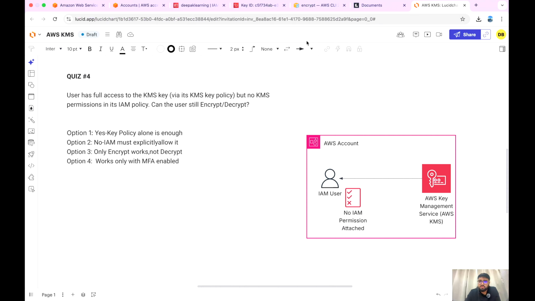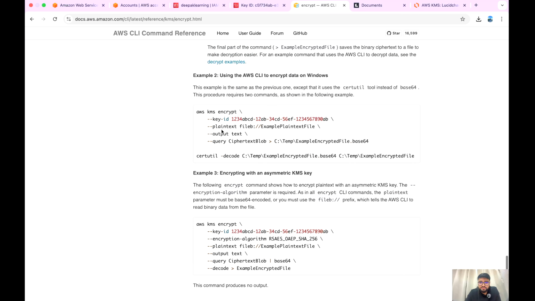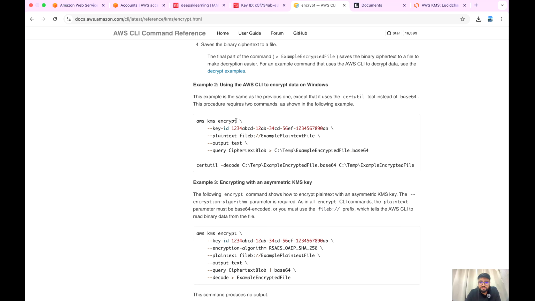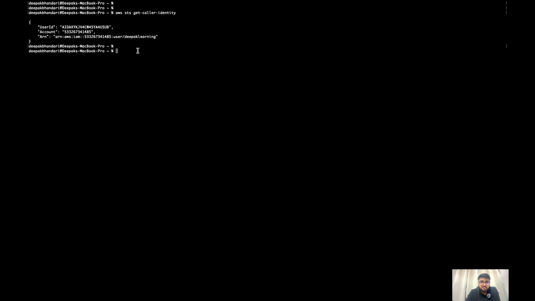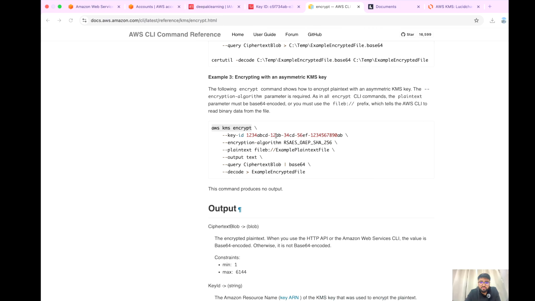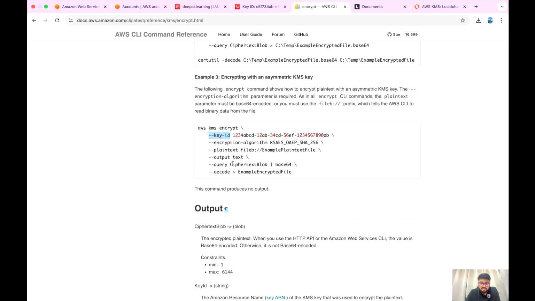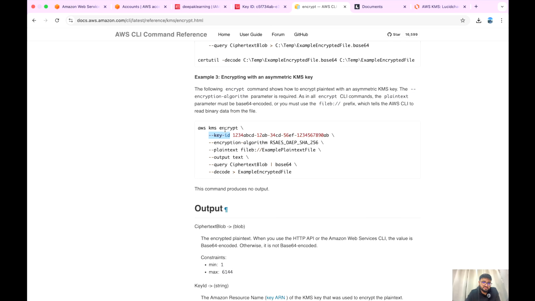Now let's go to the documentation. For using encrypt, we have to give this command, aws kms encrypt. Now it asks for a key ID, right? Whenever you're performing any CLI operations, go to the documentation. AWS has very good documentation, and then see how that specific API works. So in order to use this encrypt operation, we have to use all these options, right?